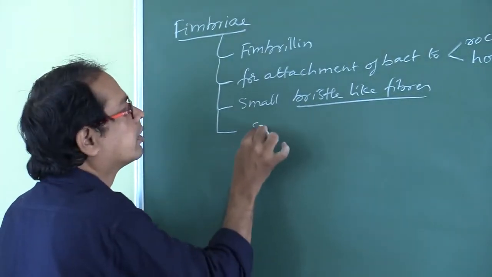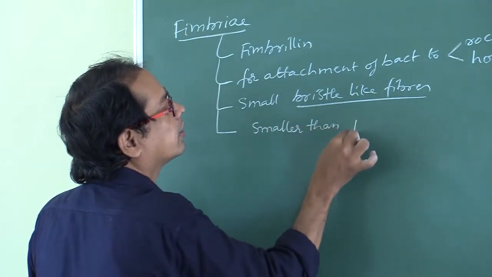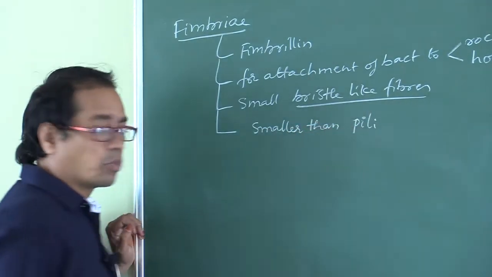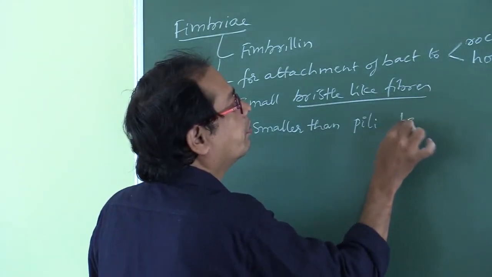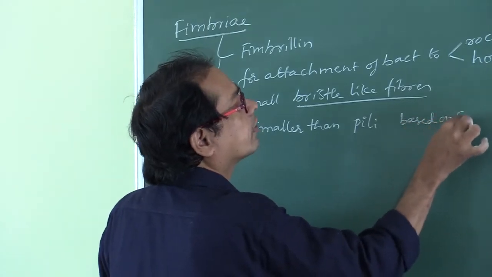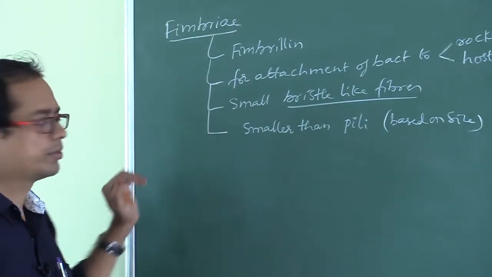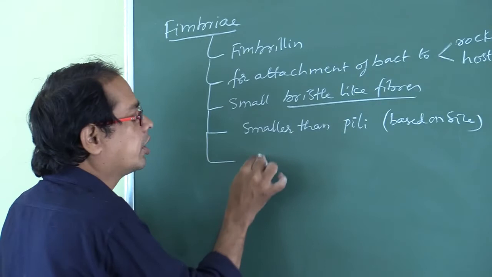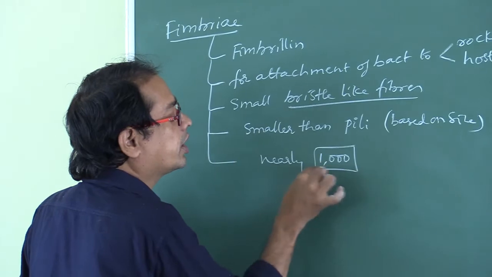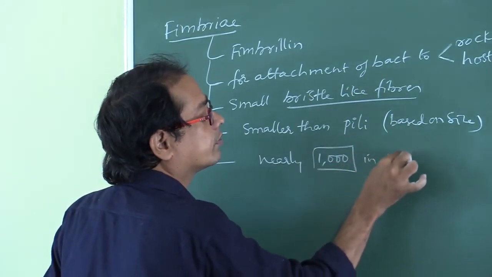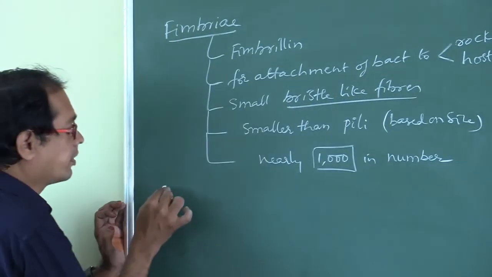Based on size, these are smaller than pili, and they may generally be nearly 1,000 in number. Next one, pili.